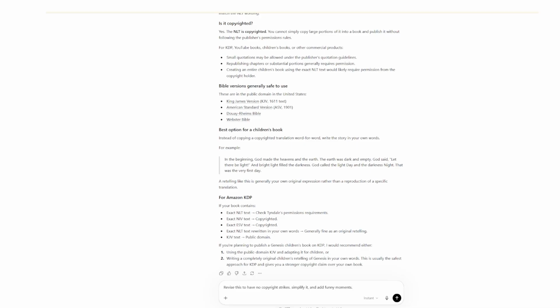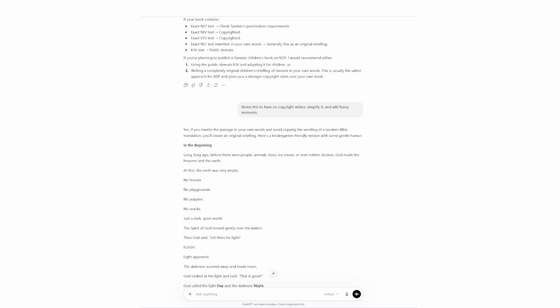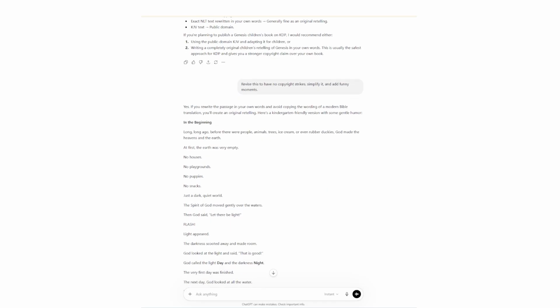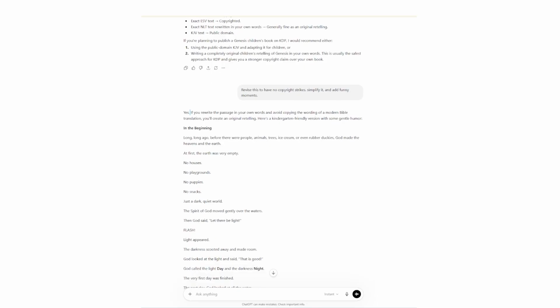So you can also revise the text if you know that you're taking material from somebody, and the way that you will revise it, most of the time it depends on your audience. So if I'm making a children's book, I would say revise this to have no copyright strikes, simplify it, and add funny or hysterical moments in the text. So right now you see that it revised the information that I provided. Now we know that was copyrighted, and it gave us a new version.